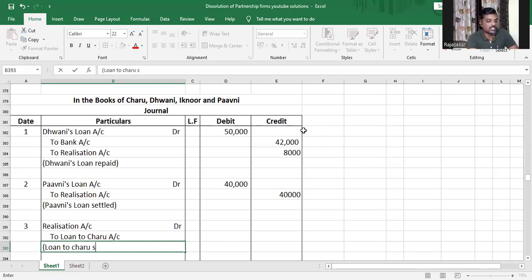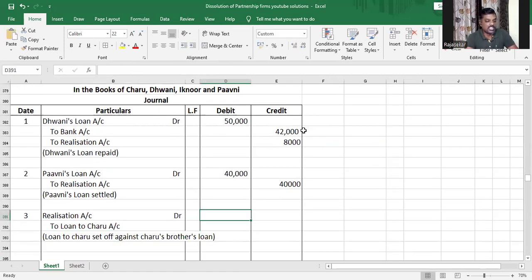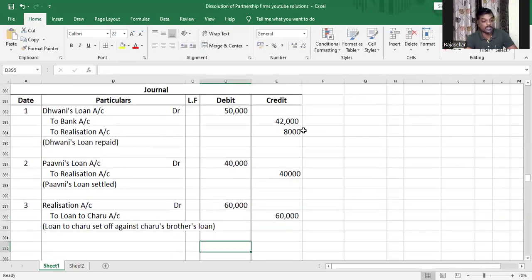Loan to Charu set off against Charu's brother's loan. Understood? And that is how much? 60,000. So I'll tell you now how you can do this as two different entries. Now, loan to Charu was 60,000 rupees. Understood?